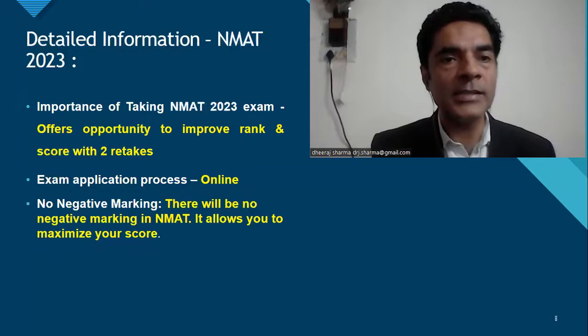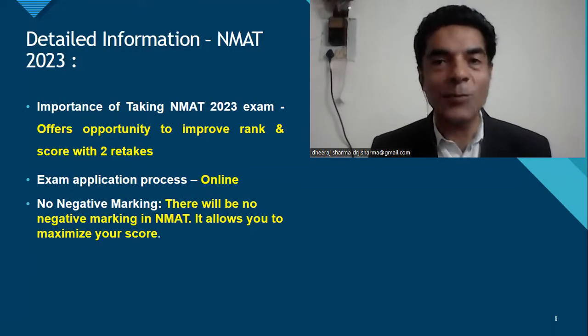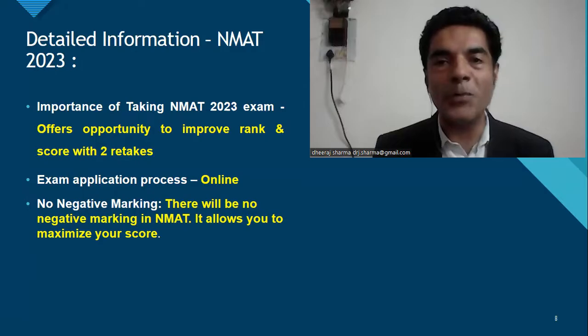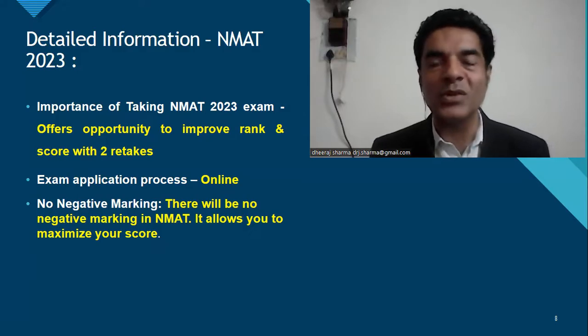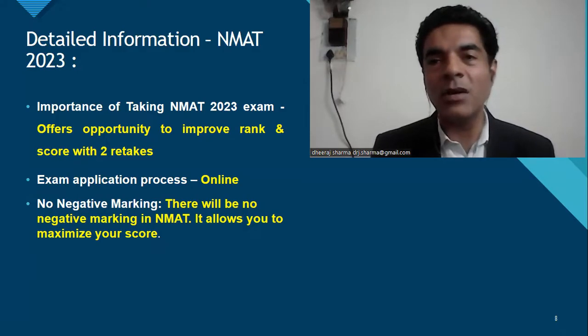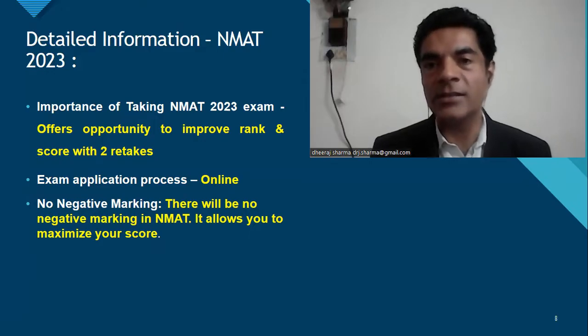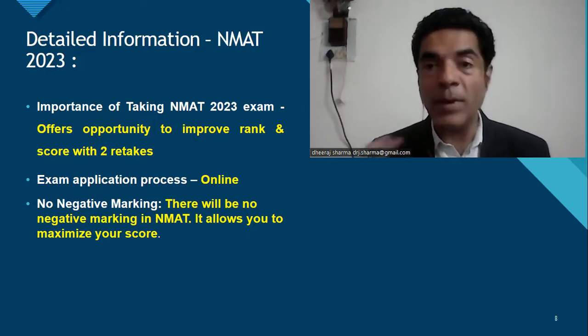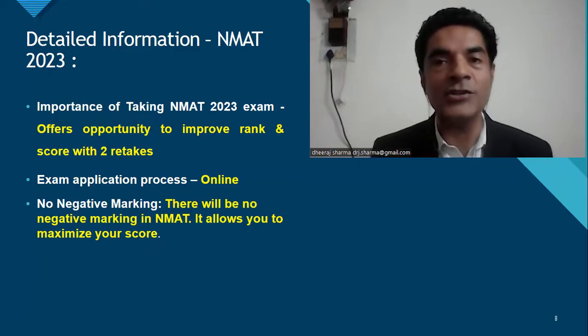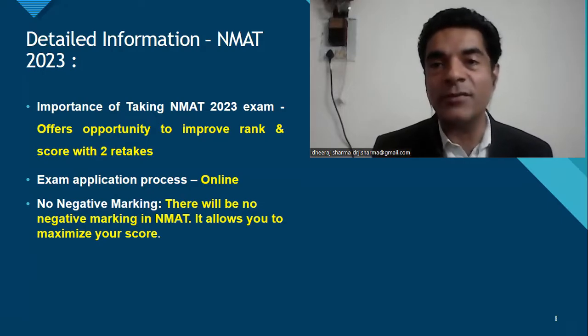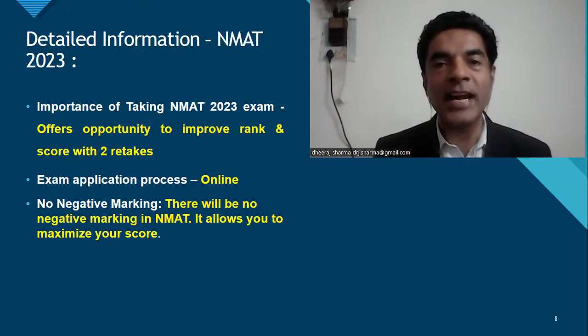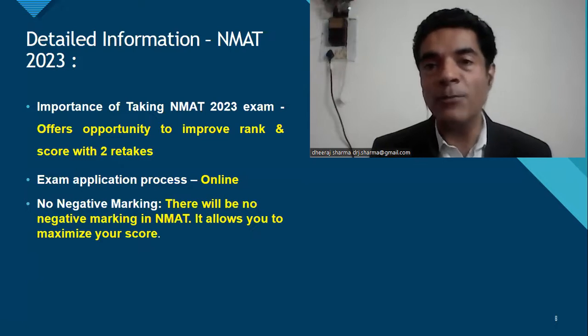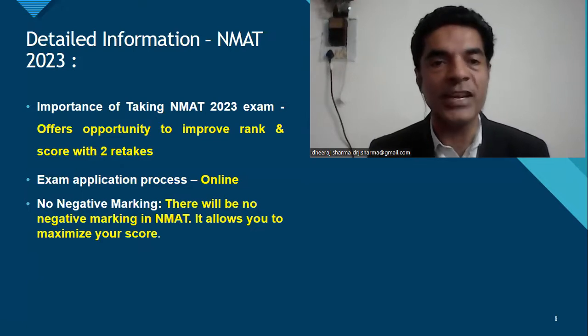Then comes importance of taking NMAT 2023. एक बहुत important feature इसका ये है कि it gives you opportunity to retake this test twice. So 2 retakes are allowed, which helps you to improve your score. So in case you would have not been able to score very high in the first attempt, you have identified the paper pattern, then it's an additional feature that you can get. You can improve your score by doing a proper analysis of the previous test that you would have taken, and that gives you a facility of improving your score in the subsequent tests, so which is a very important thing.